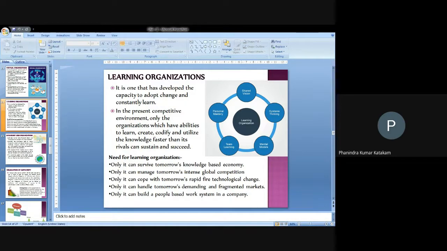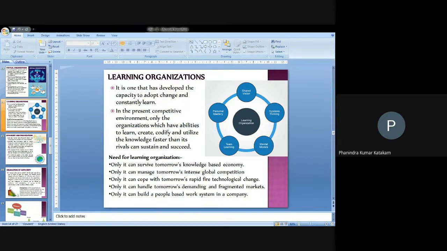And it can build a people-based work system in the organization, because we involve the people everywhere. We are asking the people to give their suggestions, we are using the creativity of people, and we are making all our activities related to the people. When you are involving the people, the people form your organization, and people-based work systems will encourage the people to make things done very effectively.